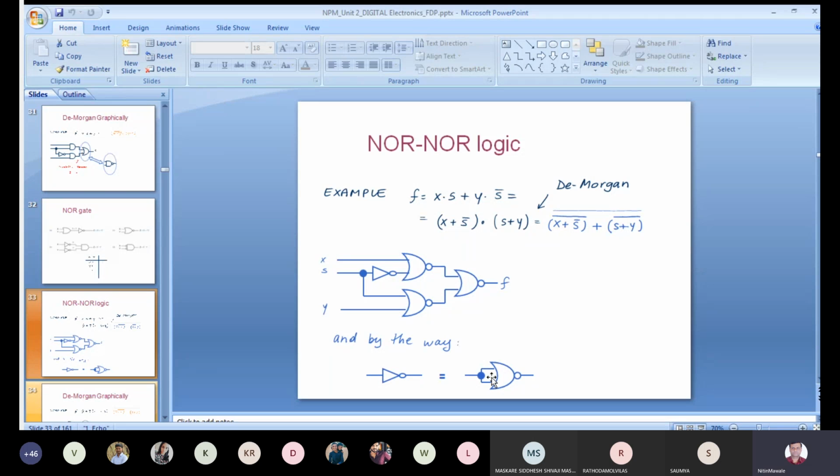So again I am repeating. NAND logic, NAND followed by NAND logic is used for SOP. You can note down this. And NOR logic is again used for a POS function. Means whenever you are solving a POS with the help of K-map, and whatever the equation you will get, if you want to implement that by using the gates, universal gates, so in that case, applicable gates are NOR.